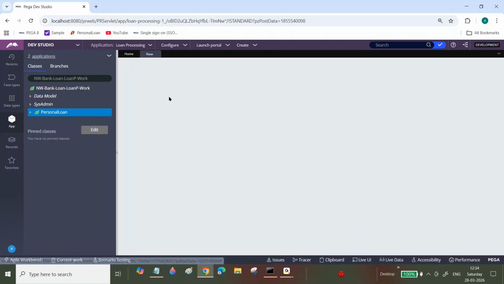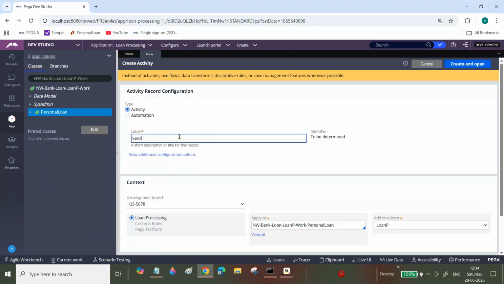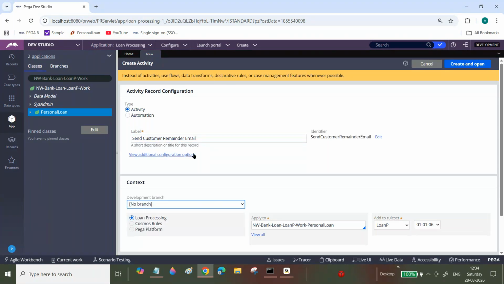Okay, so now, send customer reminder emails. Quickly I'm creating one activity. Click on create and open.